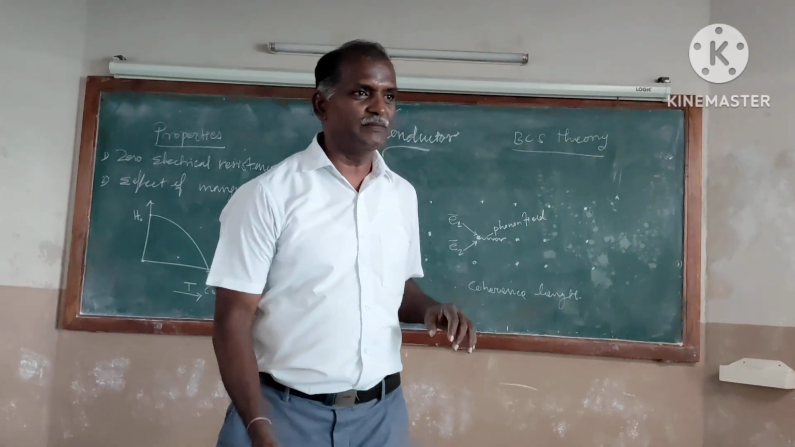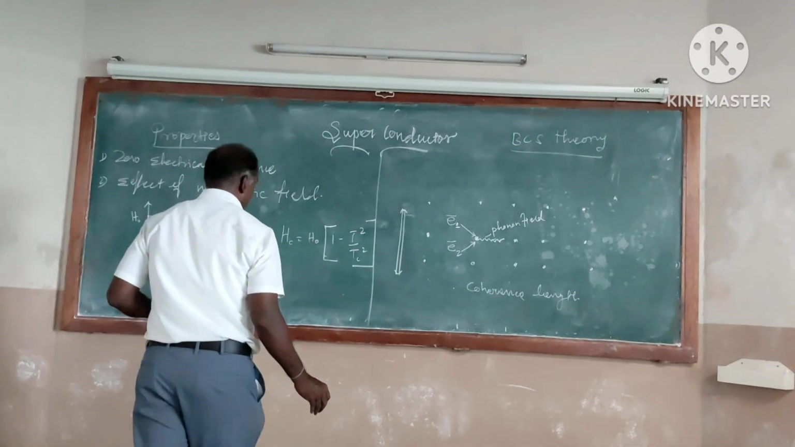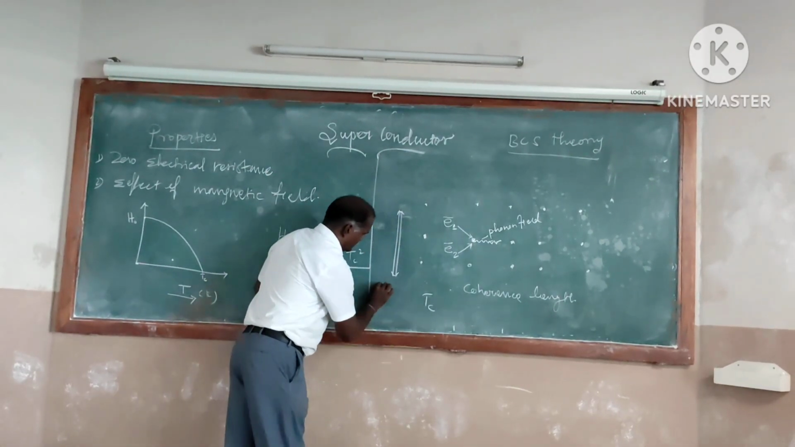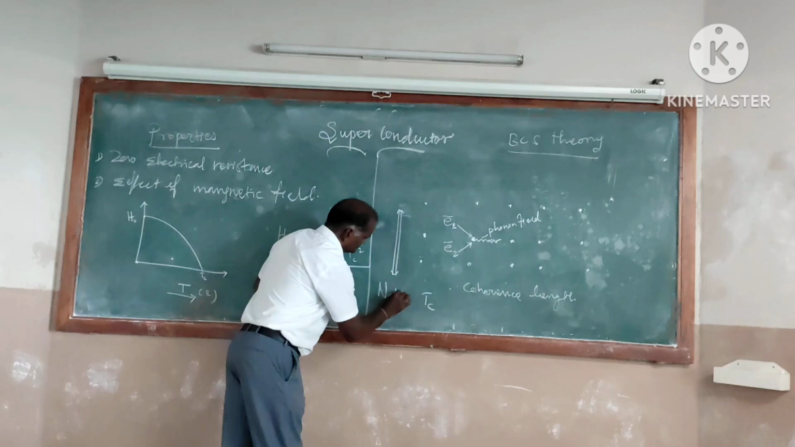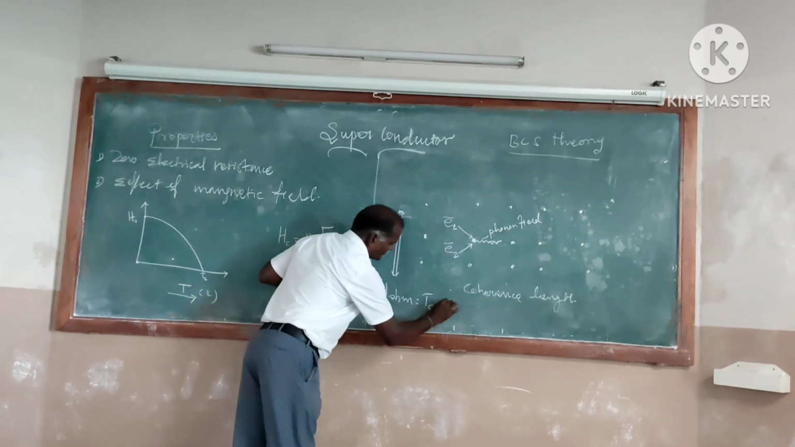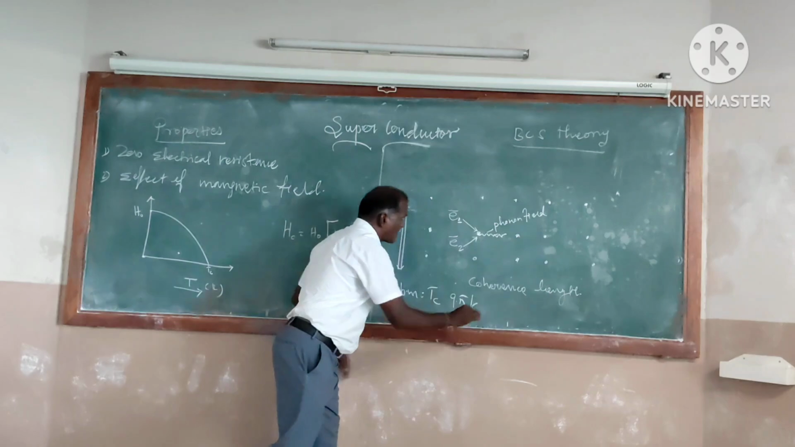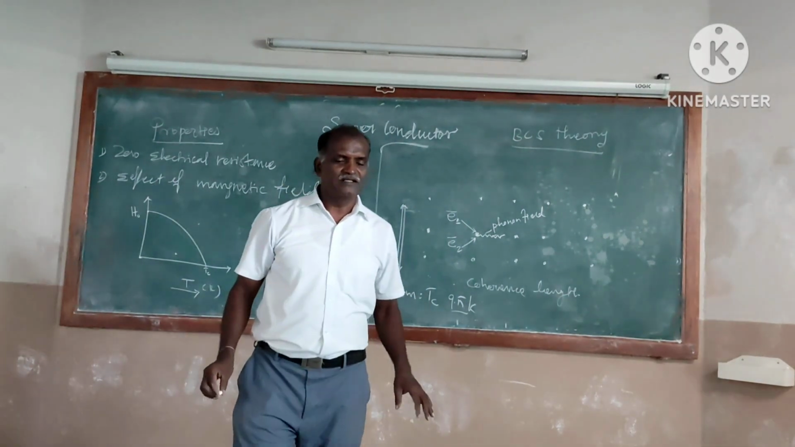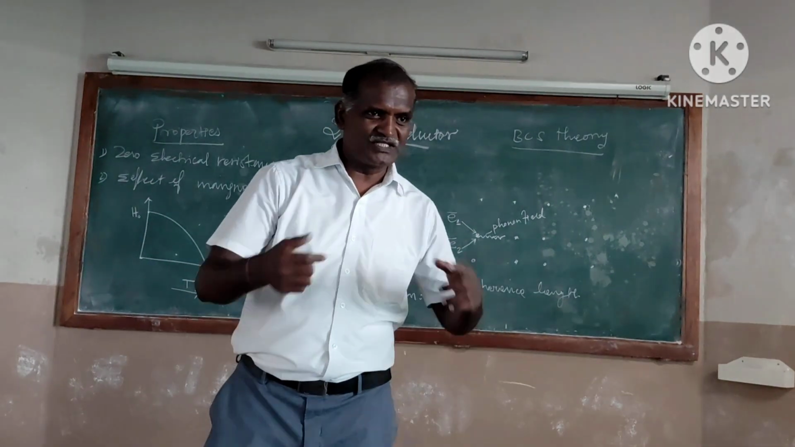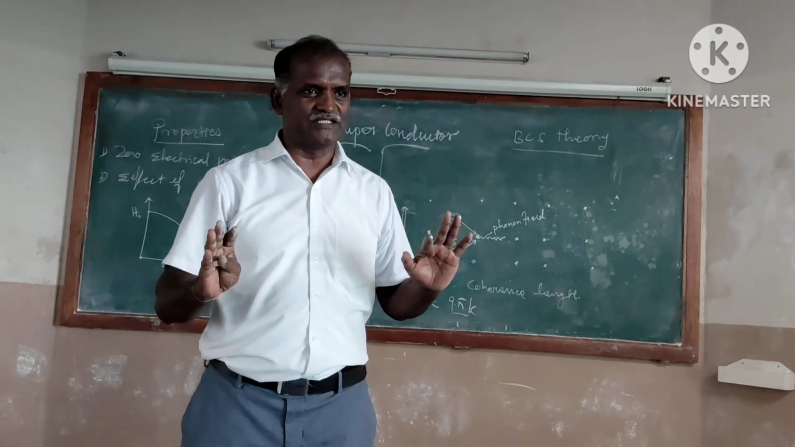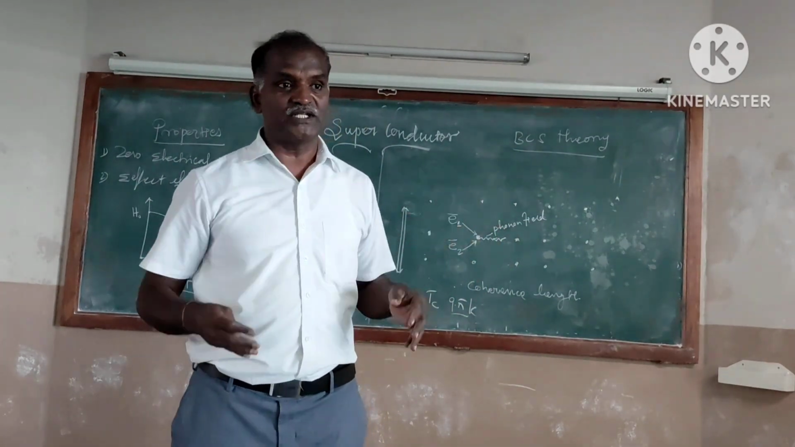For example, for niobium, I said the transition temperature Tc is 9.5 Kelvin. At 9.5 K, electron pairs are formed. Then what are the advantages? Once pairs are formed, it should give some advantages or disadvantages. Here it produces some advantages.